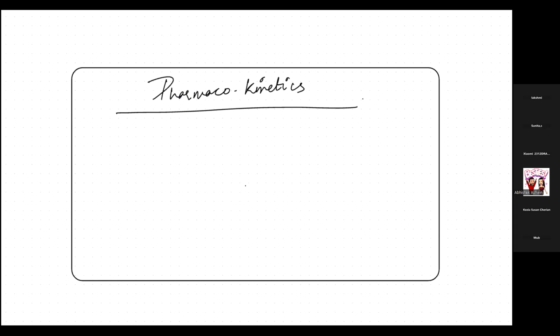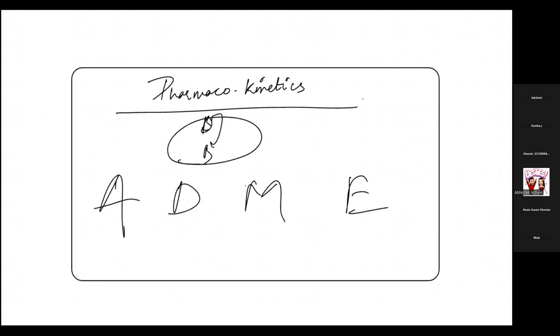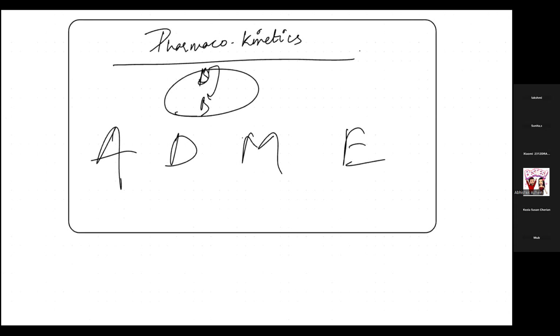We said whenever the drug comes to the body, what do you have to say? You have to say ADAB, that is ADME, not exactly ADAB but ADME, to remember. That is absorption, distribution, metabolism and excretion. And we saw the different ways of absorption, how the drugs get absorbed and where the drug gets absorbed.